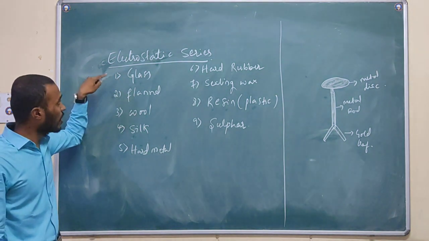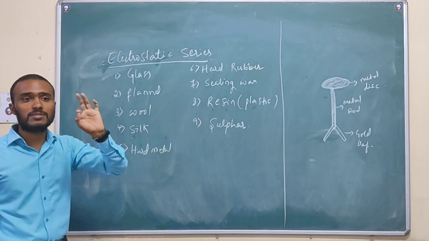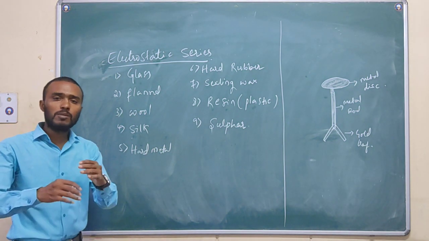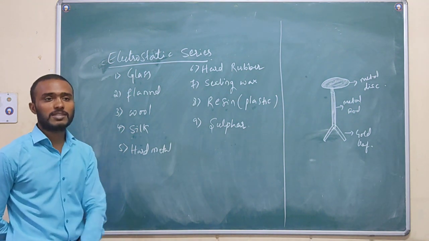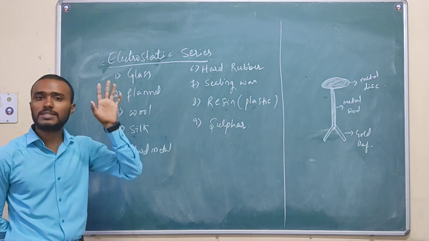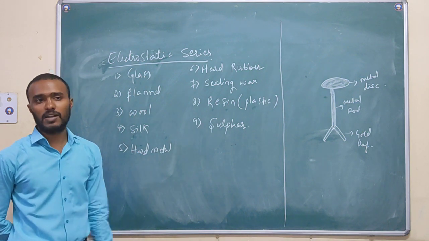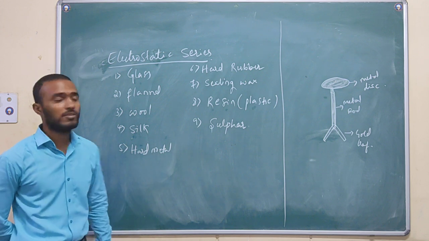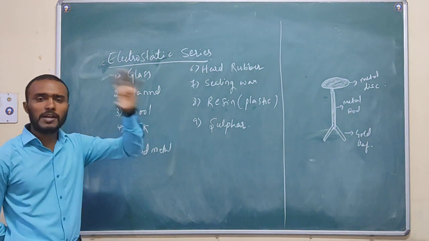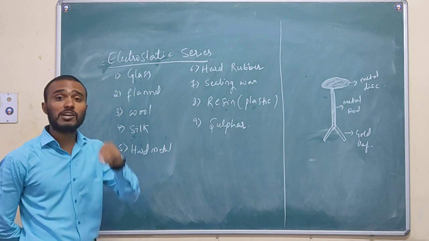Glass should be taken as the first number only. The reason is there. It is by doing multiple laboratory experiments. Actually, it is not there in your syllabus, but even though you should have the idea regarding how a body gets positive and how a body gets negative, by doing plenty of experiments or plenty of trials.